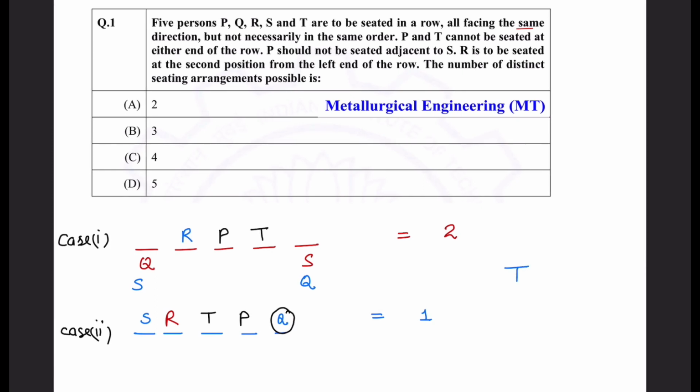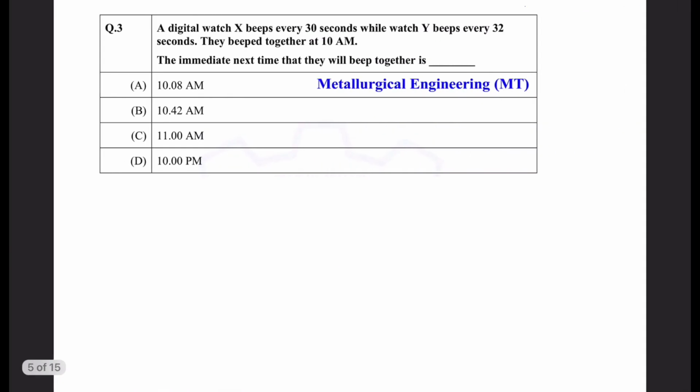Hence the total arrangement will be 2 plus 1, and 2 plus 1 is 3. So it means option B is the correct one. Okay, hope you have understood this solution. Now moving to the next question.